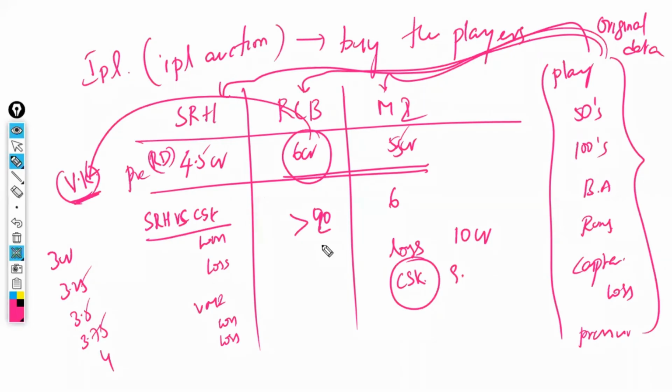Why are you taking 40? Why are you taking 20? That is your analysis. You are doing that. Why are you considering 40? There is no answer. Okay, more than 40, how many matches he has played, that you want to check with respect to the batting average. For example, his batting average is 36. How many matches are more than the batting average? How many matches are less than the batting average?